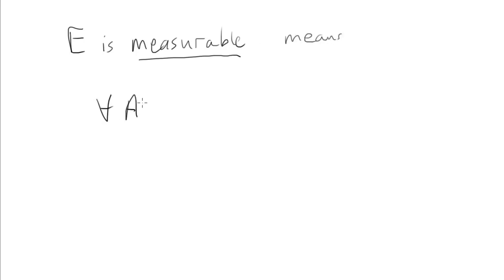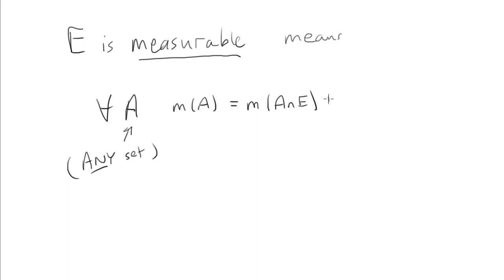A is any set. The outer measure of A is split into two pieces by E. This is set difference, whichever notation you want.